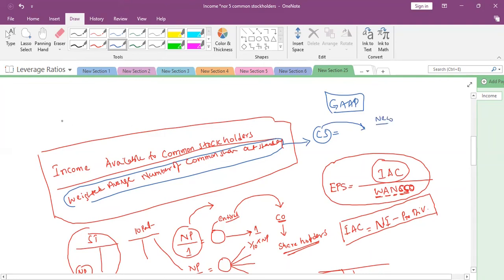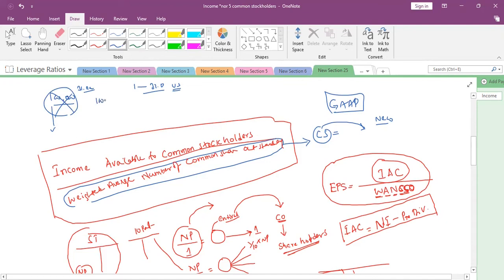For example, a company has 100,000 shares on December 31st. By default, the financial year starts on 1st January and ends on 31st December in the US, unless it is given specifically. So up to 31st December there is no change, and there is no need for the concept of weighted average.